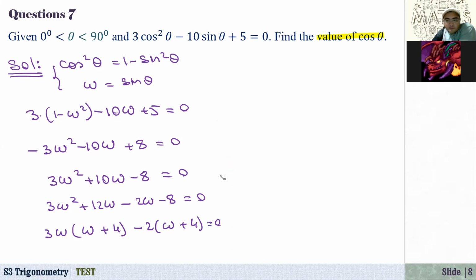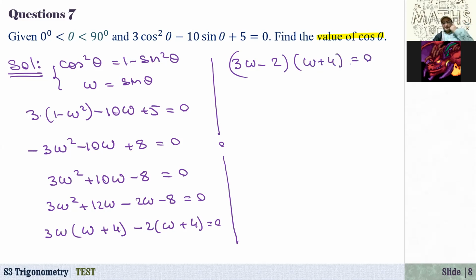Okay, doesn't look nice, so let me just draw like this. So now if you factorize this, what we have here is 3W minus 2, not plus, it is minus 2, times W plus 4. That's equal to 0. Now from the first part, W equals 2 over 3, or W equals -4, right?